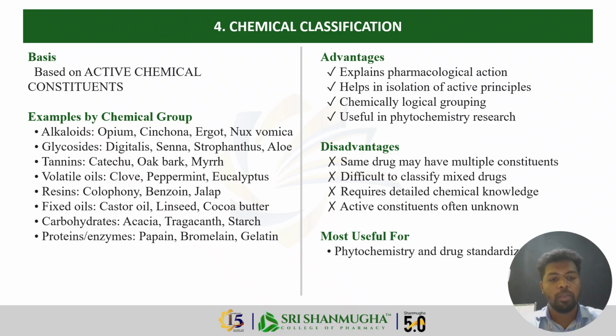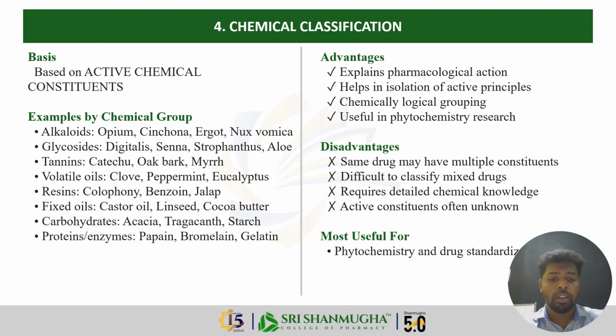So now we are getting a little bit into the science. Okay, the system classifies the drugs based on their active chemical constituents. The classification directly explains the pharmacological action. If you know a drug contains an alkaloid, you already have a good idea of how it might behave. It is especially useful in phytochemistry research and drug standardization. So we can easily say the chemical classification is based on the secondary metabolites present in the specific crude drugs.